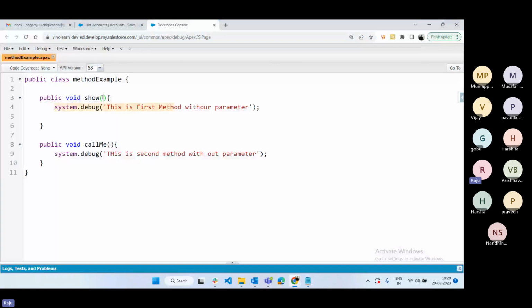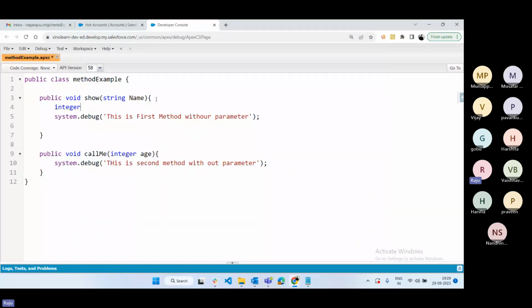Now I'm going to pass the parameter, string name, and also integer age. Then inside, integer age equal to 35.